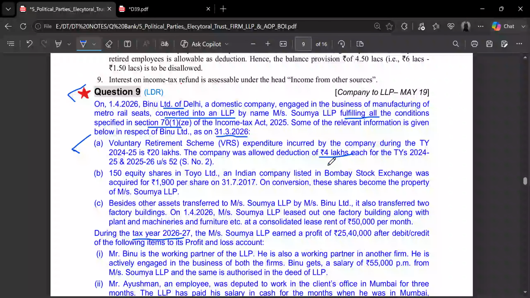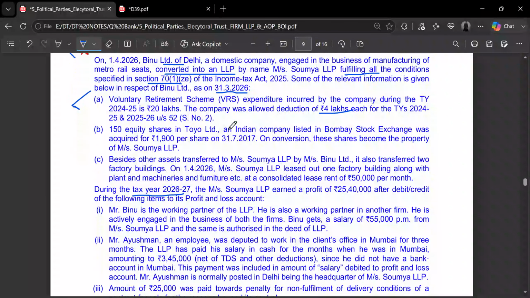This rupees 4 lakh will also be allowed to be reduced from the profit of the firm in tax year 26-27. Now there is some information given about the shares which were purchased by Bino Limited. These have been purchased for 1900 on 31/7/2017. This point will become relevant in a second.